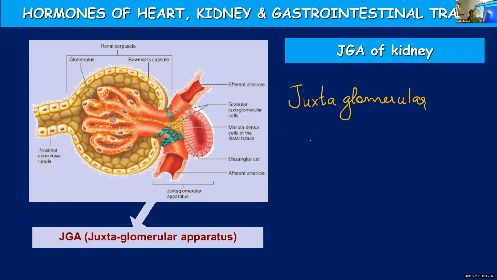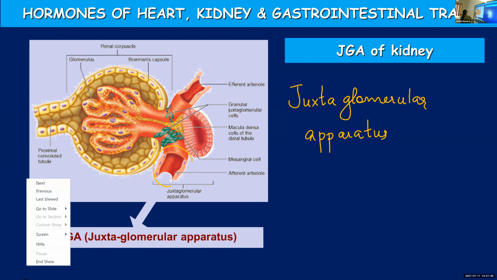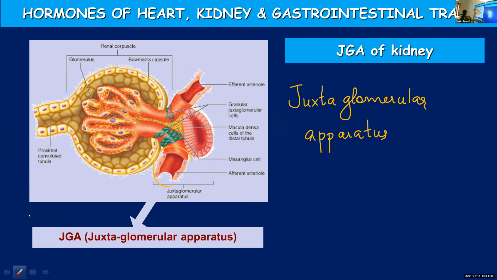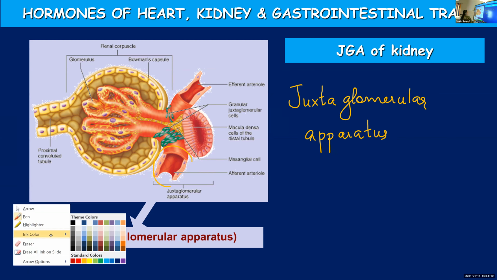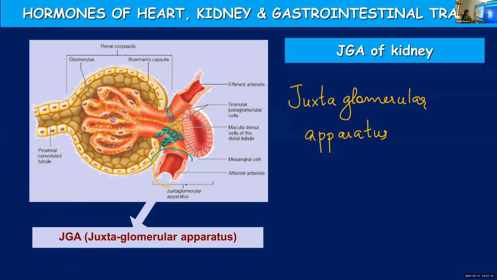Juxtaglomerular apparatus, which means it is a specialized sensitive region formed by the modification of the cells where the afferent arteriole joins or interacts with the distal convoluted tubule.